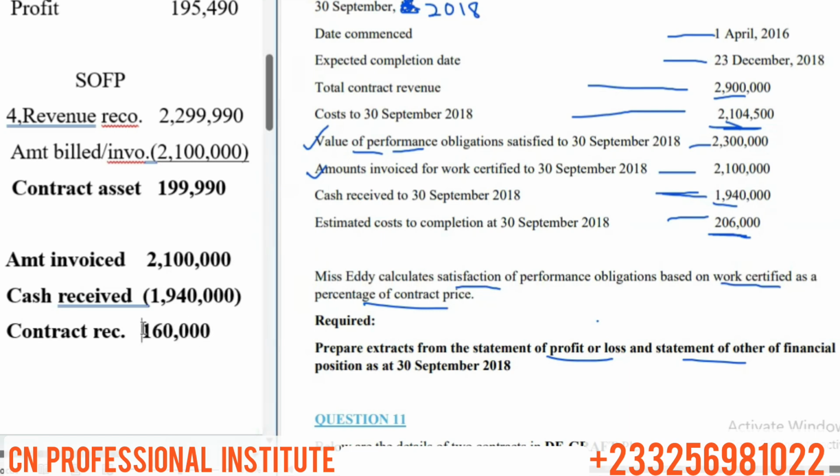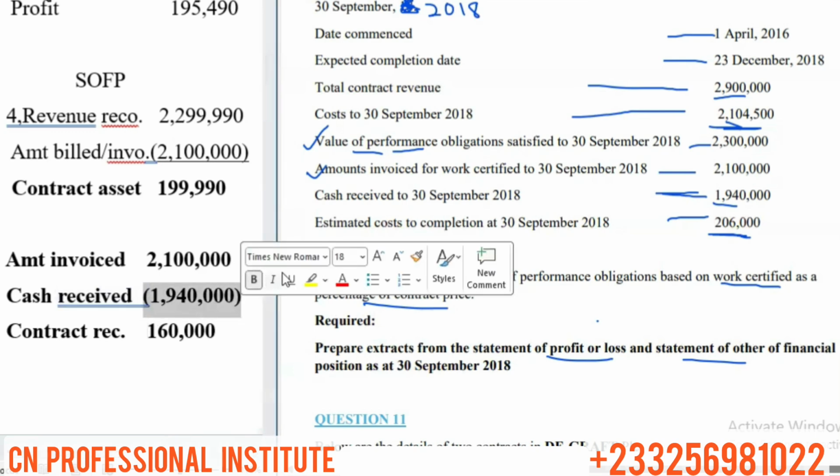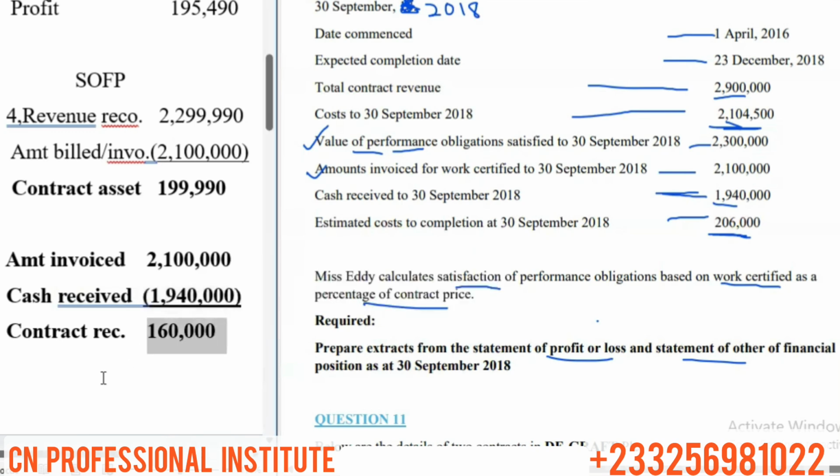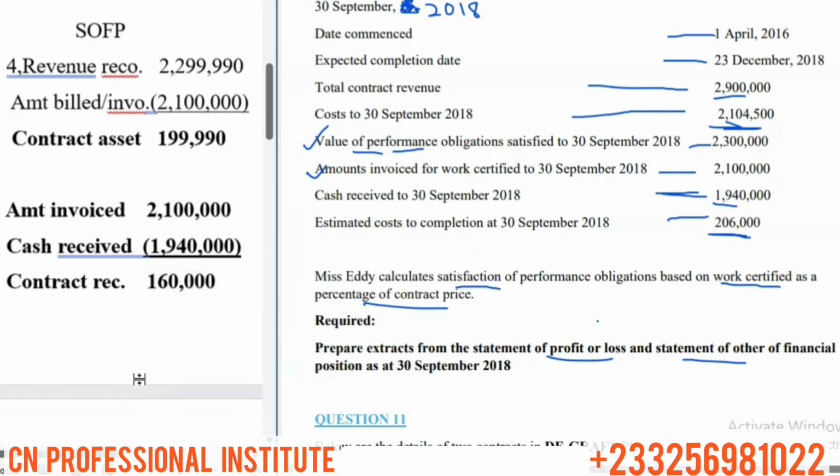160,000 as the contract receivable. Let me pick my calculator and punch again. I want to be very sure. We have to confirm. 1940. Yeah, so it's 160,000. So that's our contract asset, right? So our contract asset is 160,000. This is what we are going to record in our books.